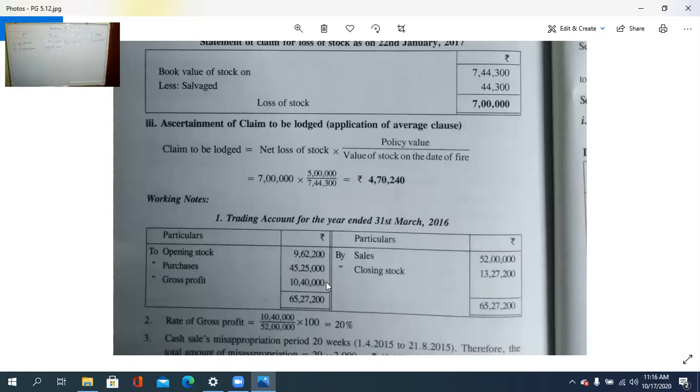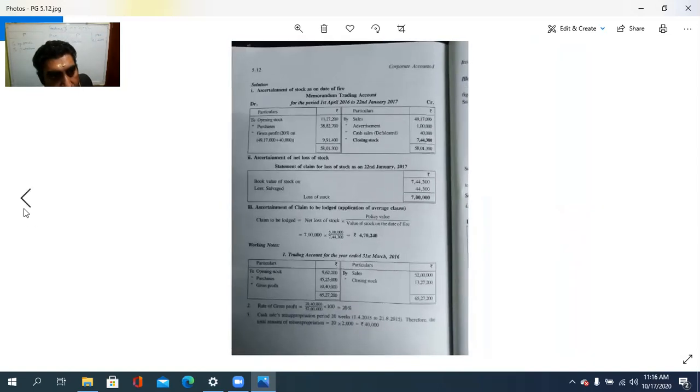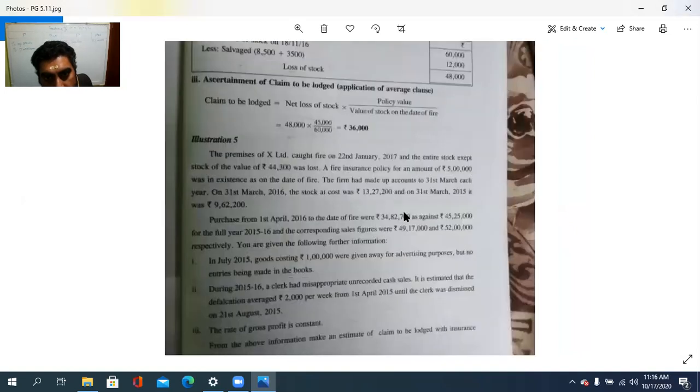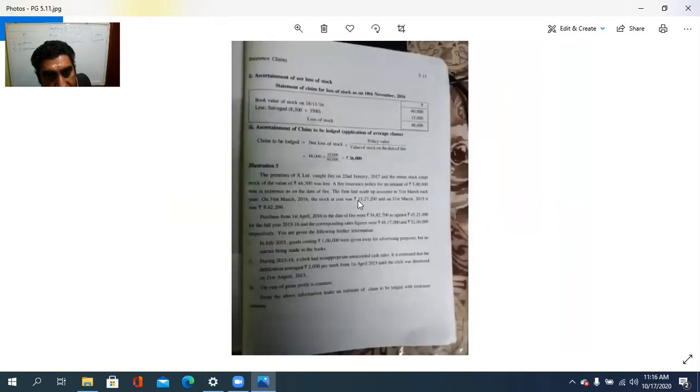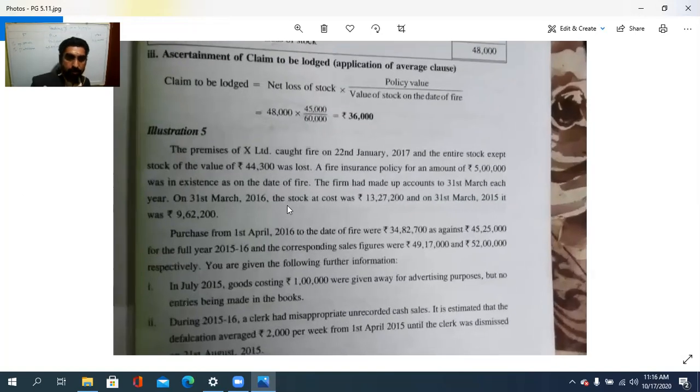Then the closing stock is in the question, how much is it? Yes, that is 13,27,200. This is the opening stock for the year 2017, isn't it?